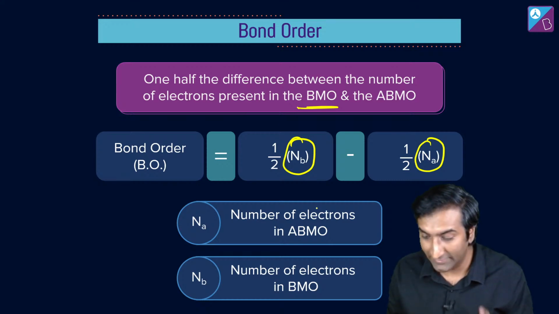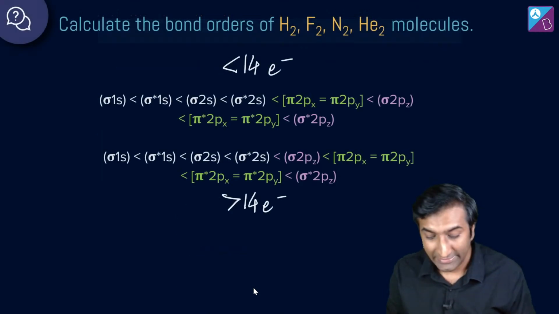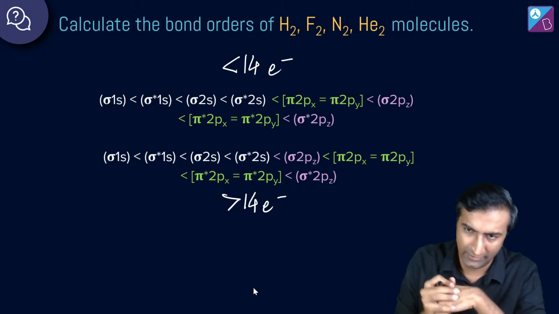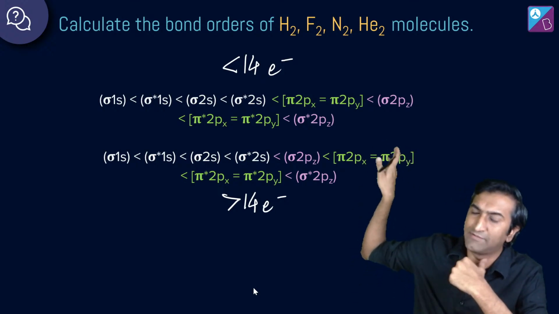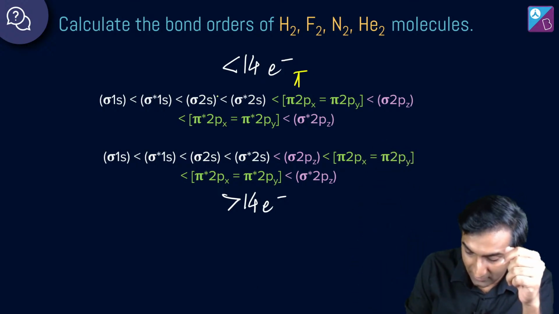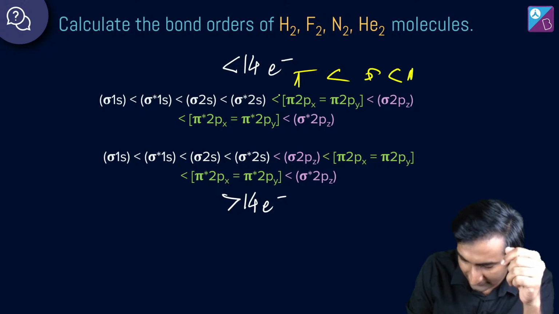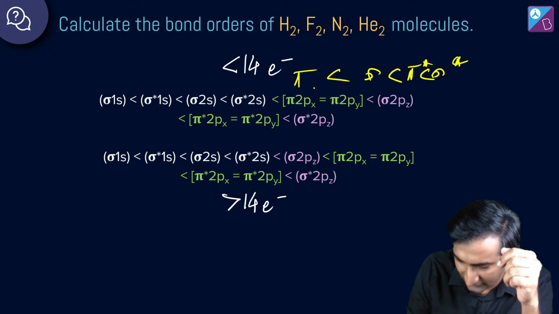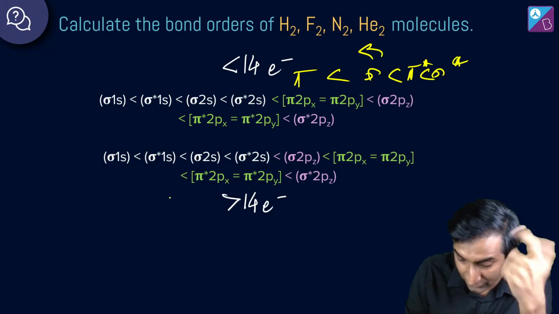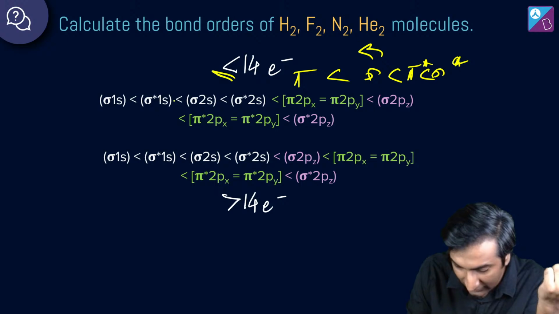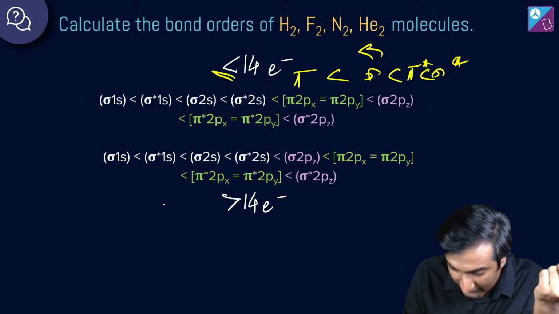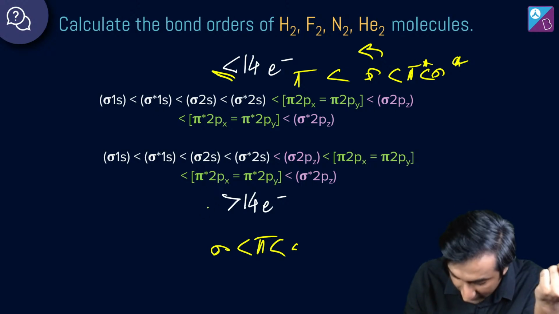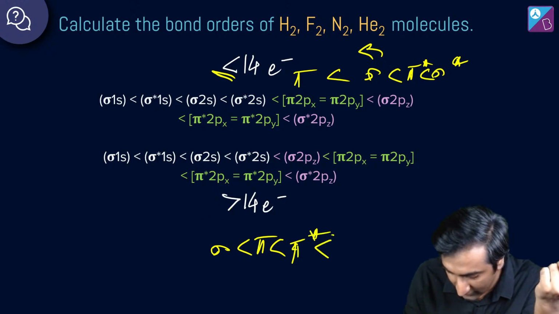Now this is where something very interesting happens. You'll see कि मैंने अलग-अलग color यहाँ पे लिखे हैं, right? पहली चीज तो this is a revision from last session, okay? कि pi less than sigma less than pi star less than sigma star. This is the order for nitrogen और उसके कम. Nitrogen के बाद which is greater than 14, sigma less than pi less than pi star again, same as this thing, less than sigma star.